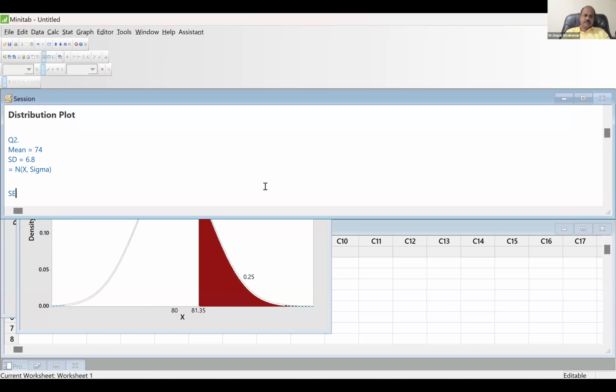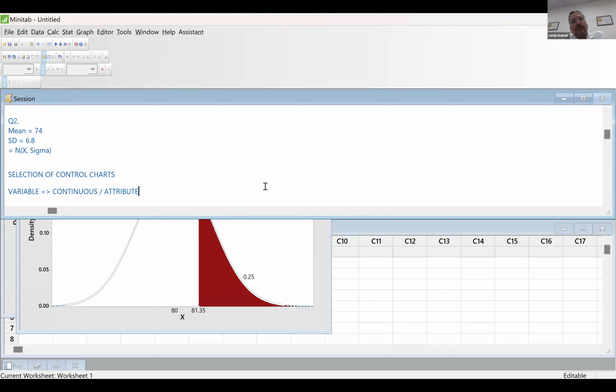So I will just give you the guideline. Selection of control charts. You need to first of all know whether your variable is continuous or discrete. The discrete we also call attribute. Hope you know what is continuous and what is discrete. Continuous means measurable. Attributes means present, absent, okay, not okay, accepted, rejected, something like that, right?